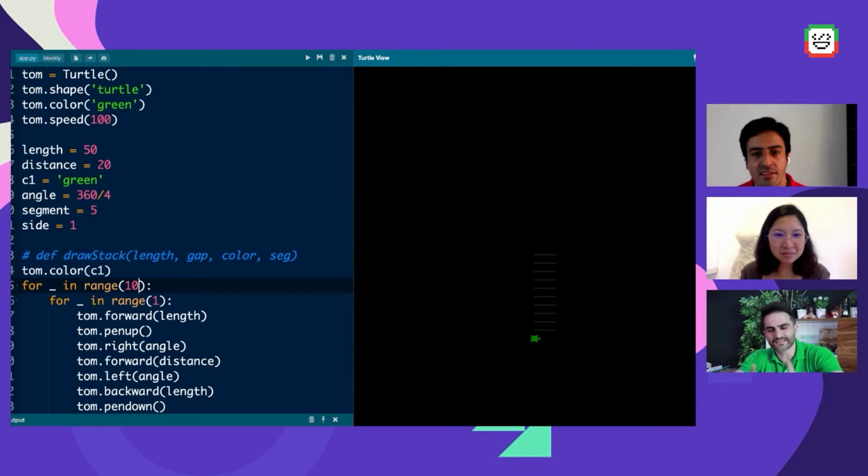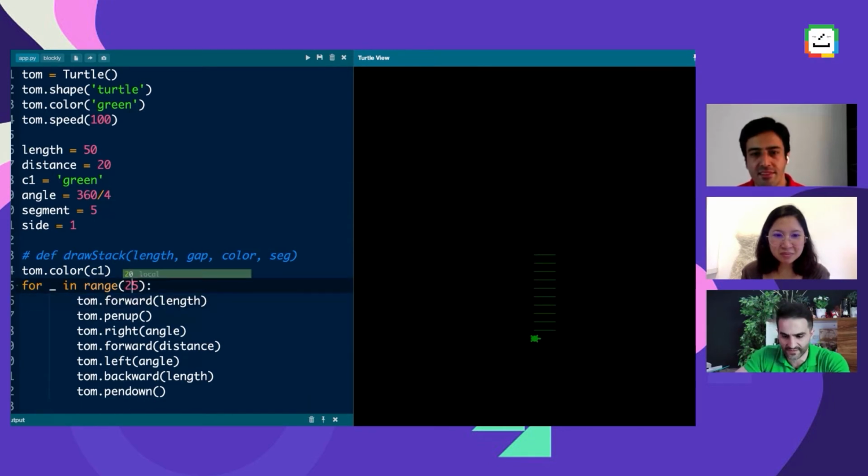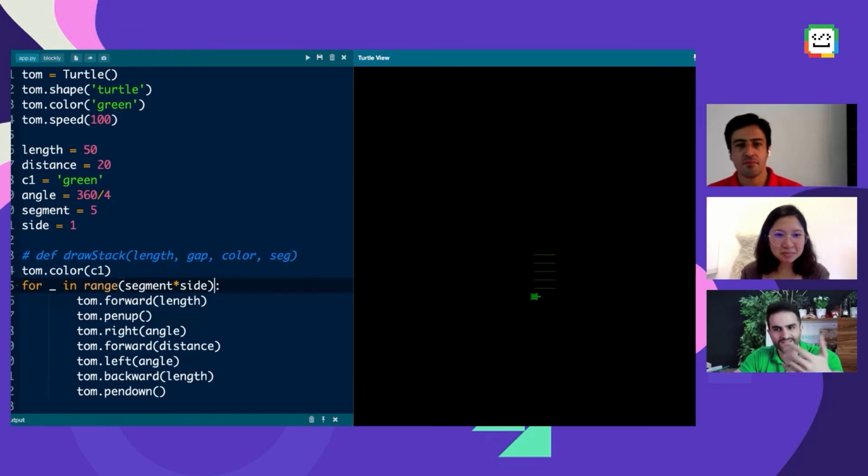So technically you don't need that nested loop, because you remember that 5 and 2, if it's just like this and you're not using this variable in any part of your code, can be replaced by 2 times 5. It's always like that. If you have 2 nested loops and you're not using the iterator variable of the loop within the body, so the body is not dependent on the round cycle, you can merge those 2 loops into 1 loop and it works better actually. So here I can write segments multiplied by side, and you're going to get the same thing. It's good to know that.